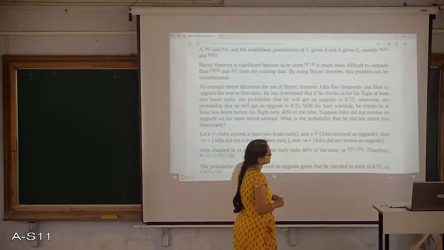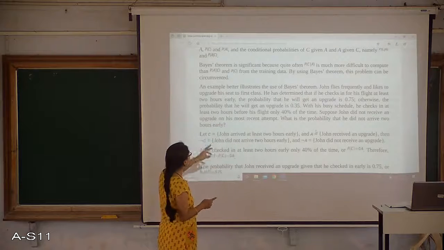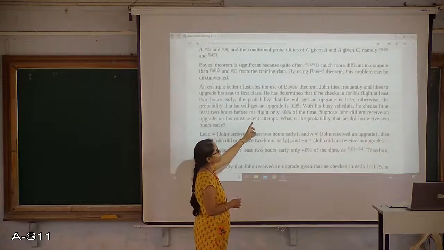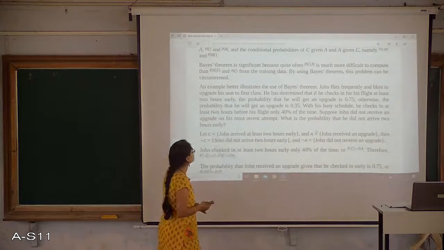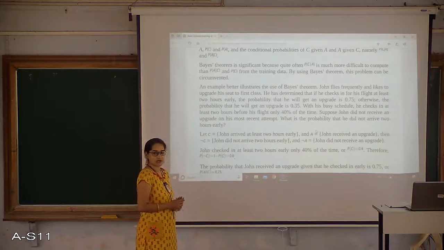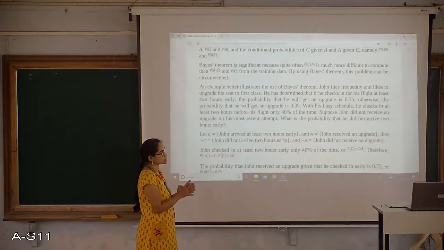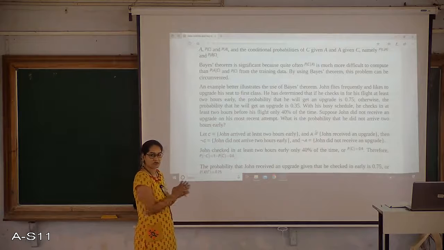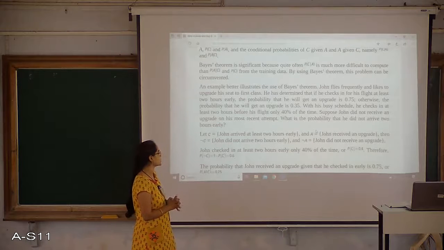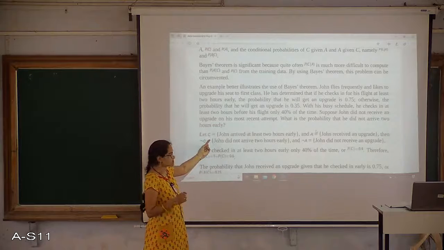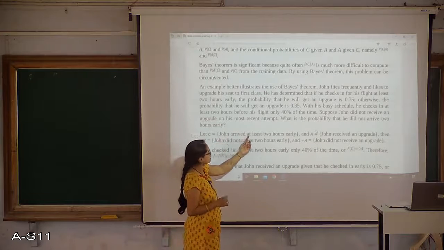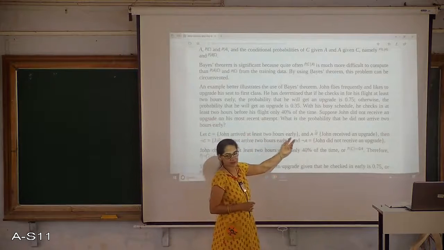Suppose John did not receive an upgrade on his most recent attempt, what is the probability that he did not arrive 2 hours early? This is the prediction I need to make using this Bayes theorem classification. So the events here are: take C as John arrived at least 2 hours early.